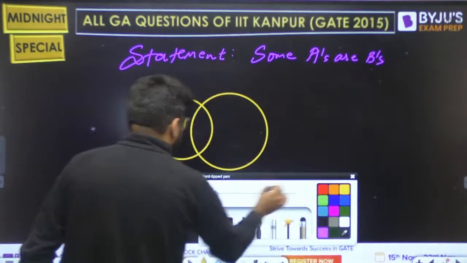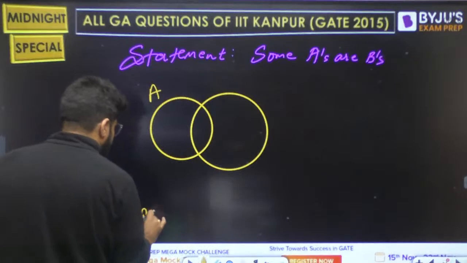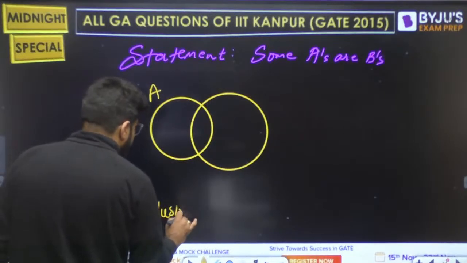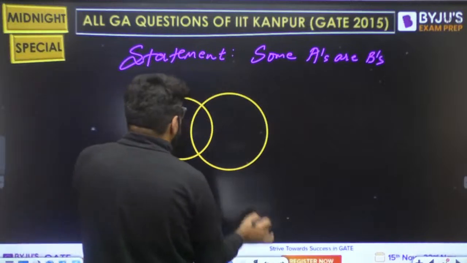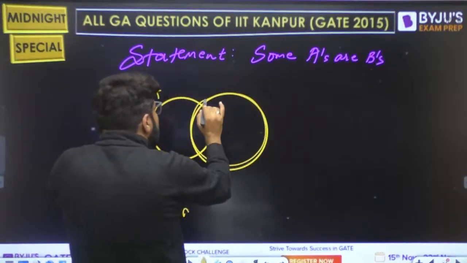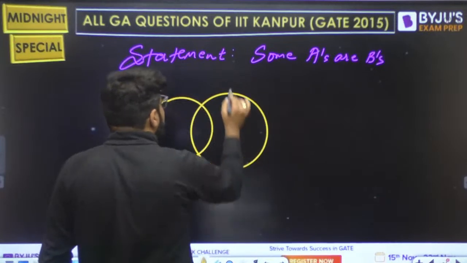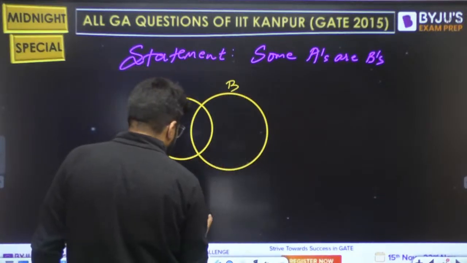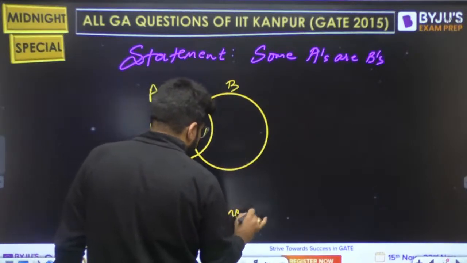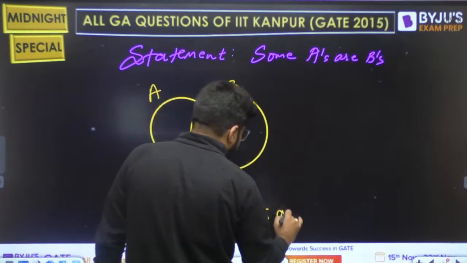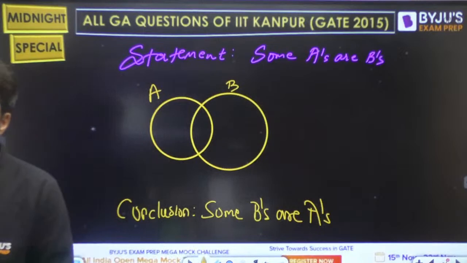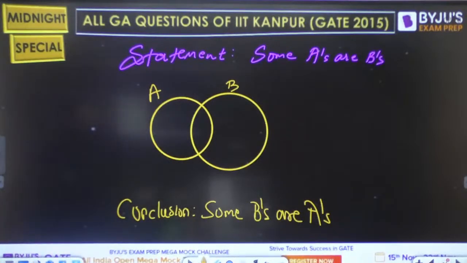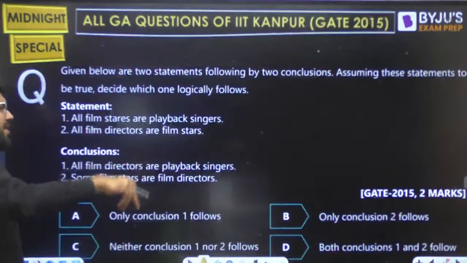So what is the common conclusion out of this? Dear, some of the A's are B's. If you think with respect to B now, there are so many B's, and some of them are A. So this is also true: some B's are A's. If some A's are B's, some B's are A's. Okay, these are the two most common types of statement. If something else comes, we will see.